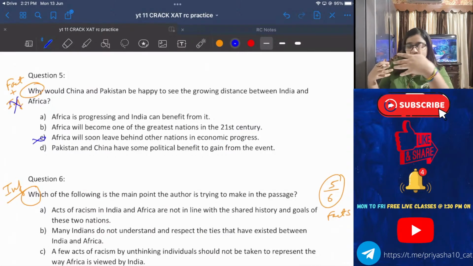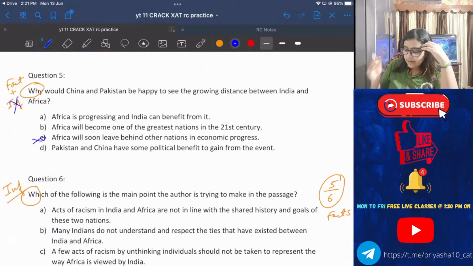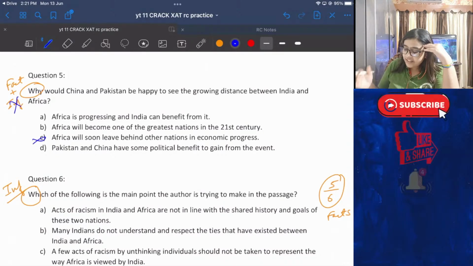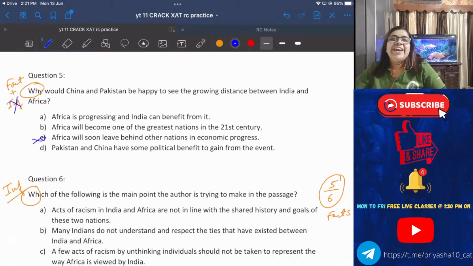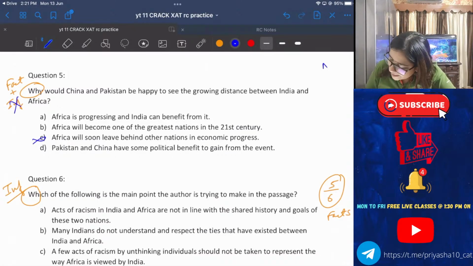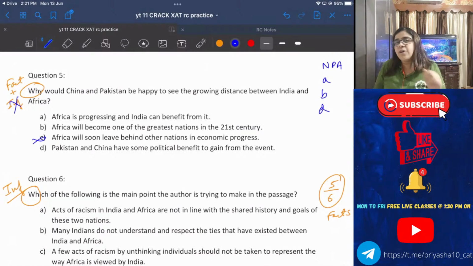Keep asking yourself like this. Come to the fourth one. Pakistan and China have some political benefit to gain from this event. Okay, now here we'll apply NPA again. Why? Because A is almost correct, B is almost correct, D is also almost correct. All three are correct. Why? Because the passage directly mentions both of these. Correct. Now it comes to the nearest perfect answer and decision making.